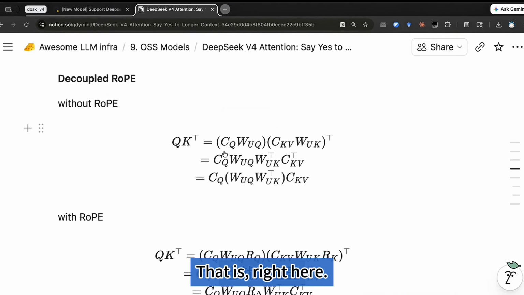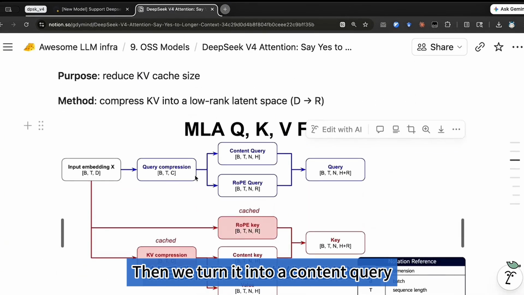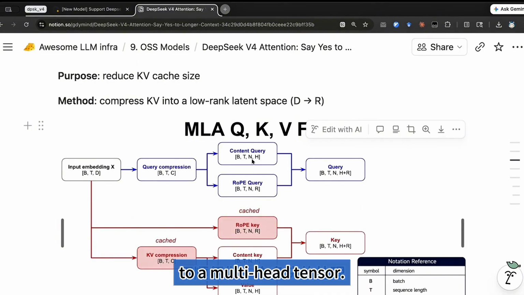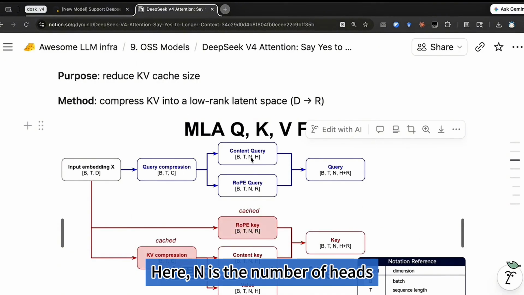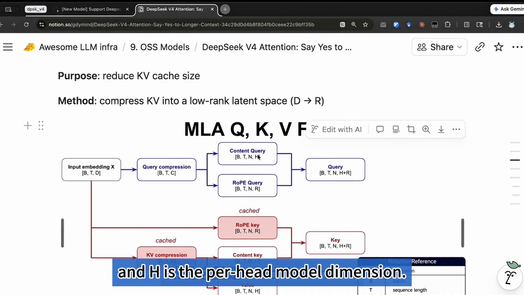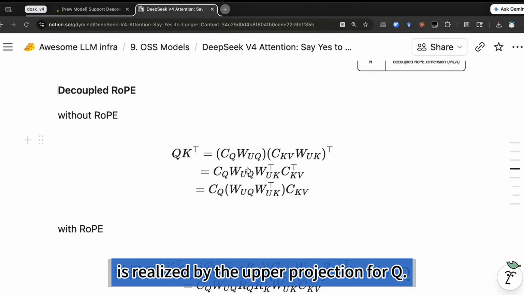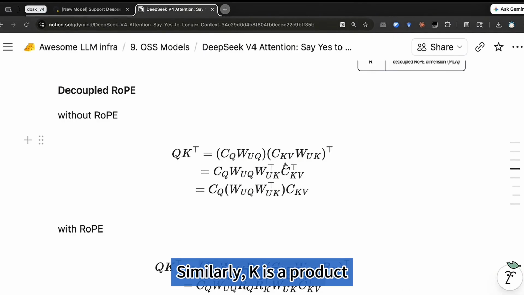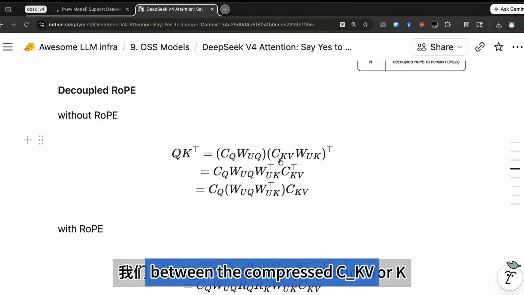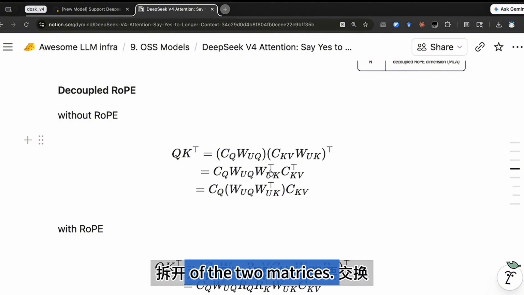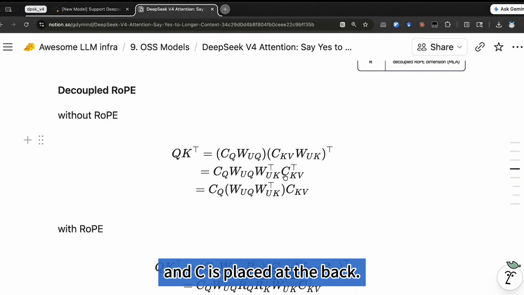That is right here. Then we turn it into a content query by restoring its dimensions and converting it to a multi-head tensor. Here, N is the number of heads and H is the per head model dimension. The transformation from BTC to BTNH is realized by the upper projection for Q. Similarly, K is a product between the compressed CKV and the upper projection for K. When expanding the transpose for K, we need to swap the order of the two matrices. W is placed in the front and C is placed at the back.